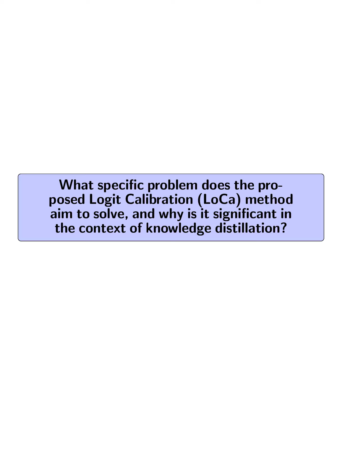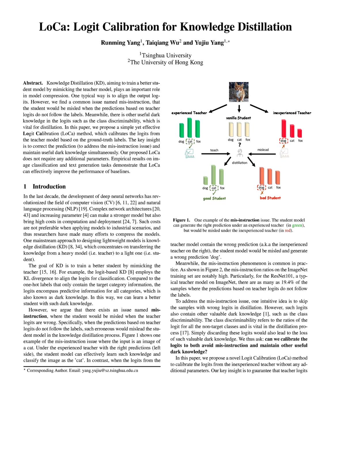What specific problem does the proposed Logit Calibration, LoCa method aim to solve, and why is it significant in the context of knowledge distillation? The proposed Logit Calibration, LoCa method aims to solve the problem of misinstruction in knowledge distillation, where a student model is misled by incorrect logits from an inexperienced teacher model.